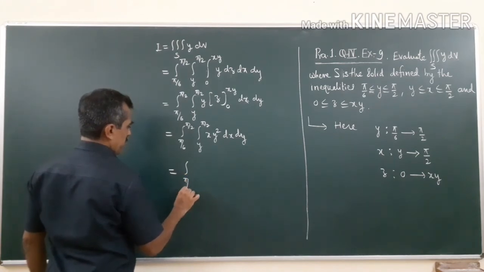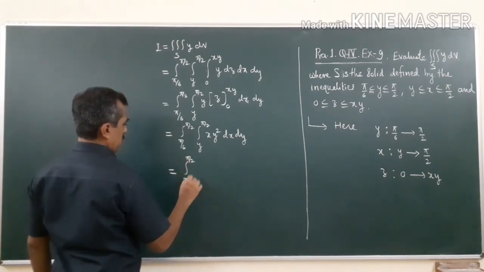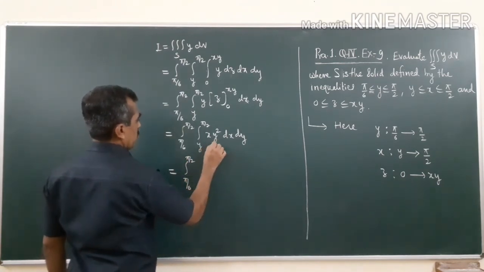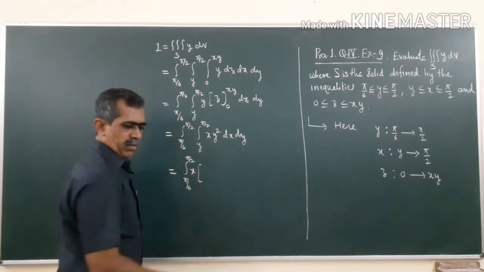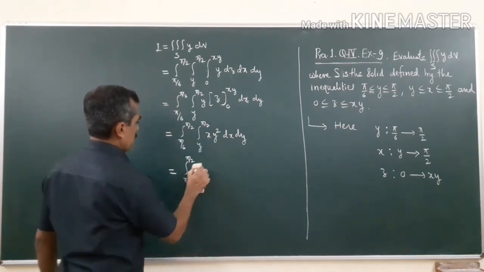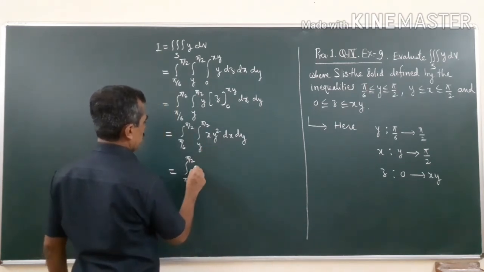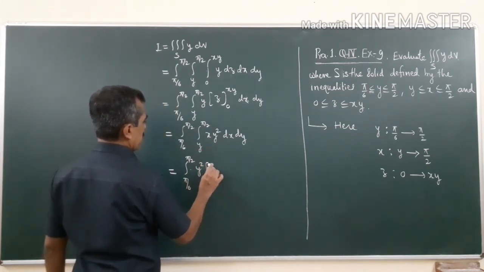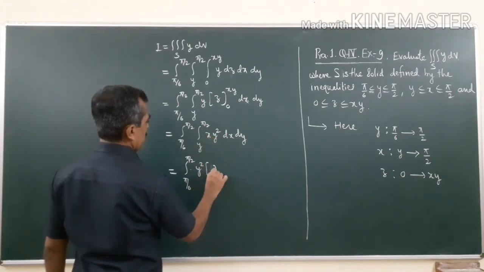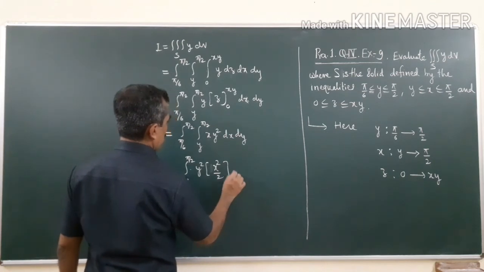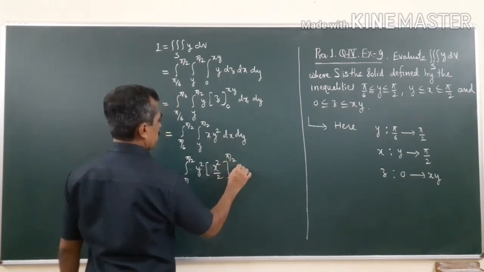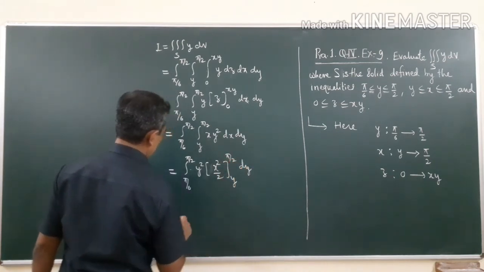So pi by 6 to pi by 2, into this x, we will integrate now with respect to x. So y square will be as it is, and the integral of x will be x square by 2, and limits will be y to pi by 2, dy.